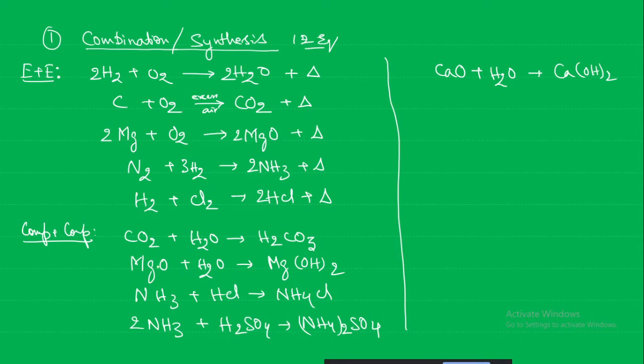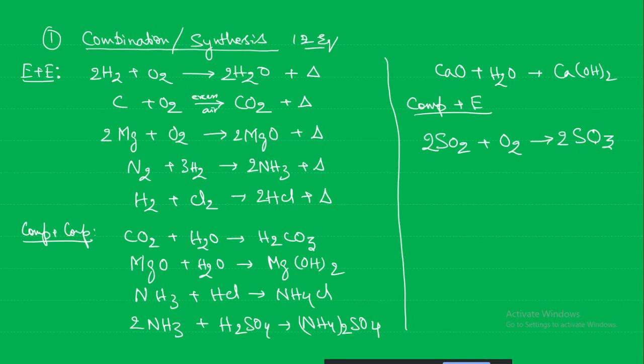Magnesium hydroxide, where a metal oxide is reacting. Here we get ammonium chloride, a reaction of acid and base, ammonia and HCl. Ammonia with H2SO4, sulfuric acid, gives ammonium sulfate. Calcium oxide with water gives lime water, that is calcium hydroxide. Compound plus element: sulfur dioxide reacting with oxygen to form sulfur trioxide.